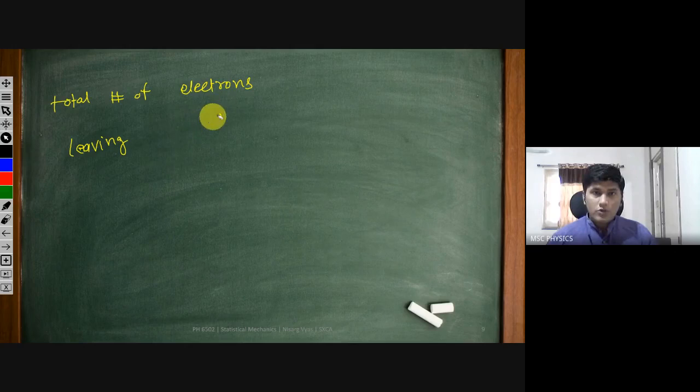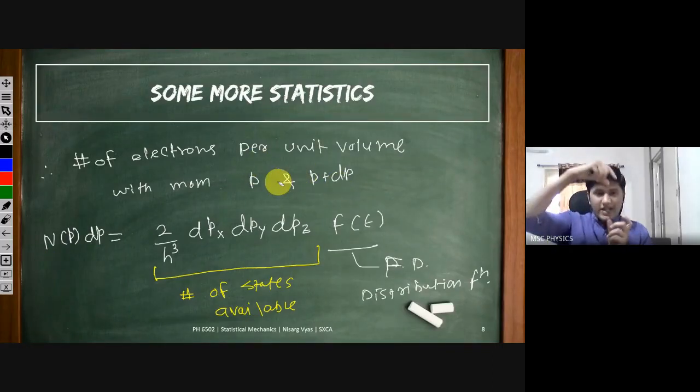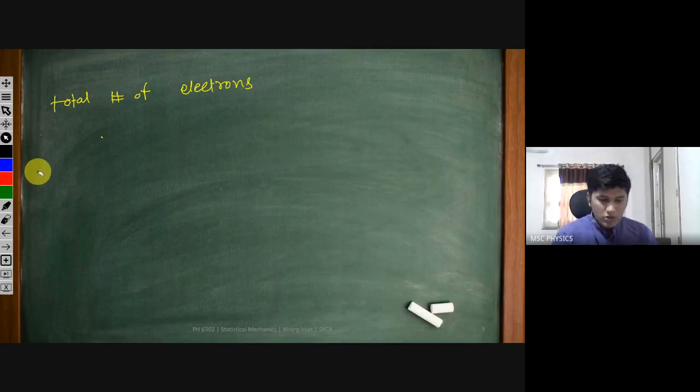Okay, what I want to do is count these many number of electrons. What I did till now is find how many electrons are available between this range of momentum. If we heat up the metal, some electrons will leave, and I want to count those electrons which are leaving, because eventually they will contribute to the current of the electrons, and I want to find the relation of that current with temperature.